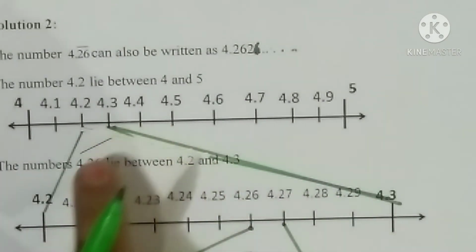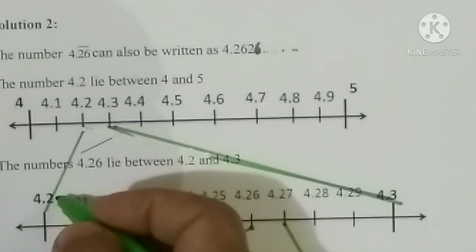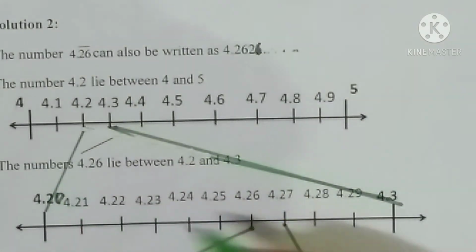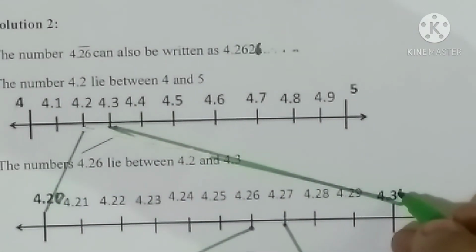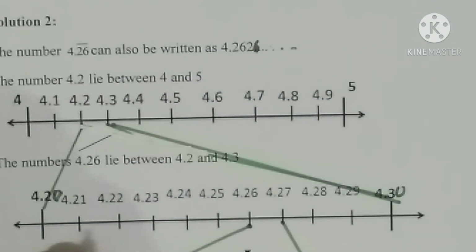There we are using the magnifying lens. So here we need 2 decimals now. So 4.2 became 4.20, 4.3 became 4.30 for this line.